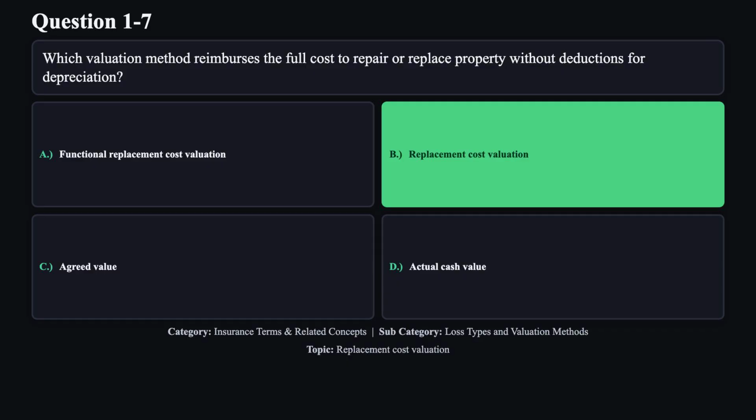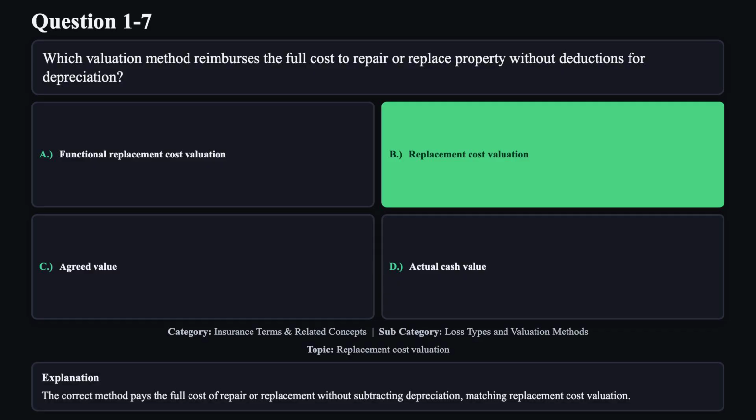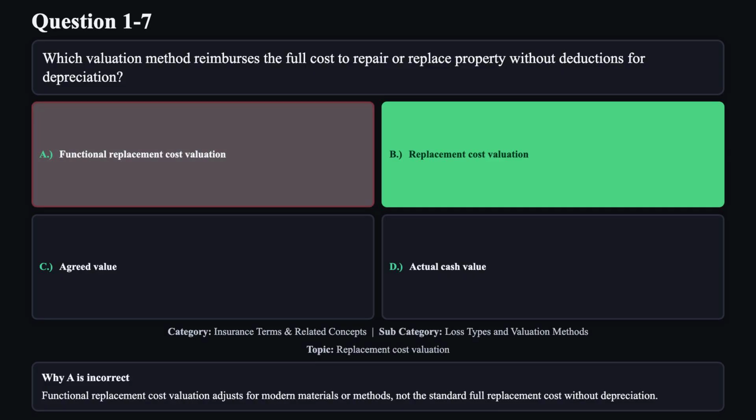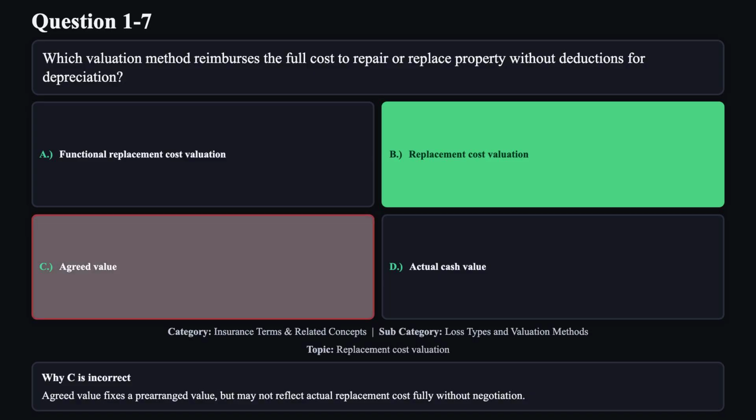The correct answer is B. The correct method pays the full cost of repair or replacement without subtracting depreciation, matching replacement cost valuation. Reason A is not correct. Functional replacement cost valuation adjusts for modern materials or methods, not the standard full replacement cost without depreciation. Reason C is not correct.